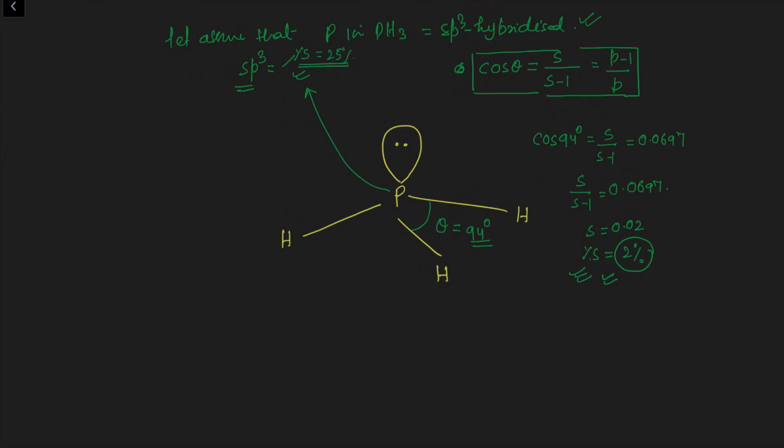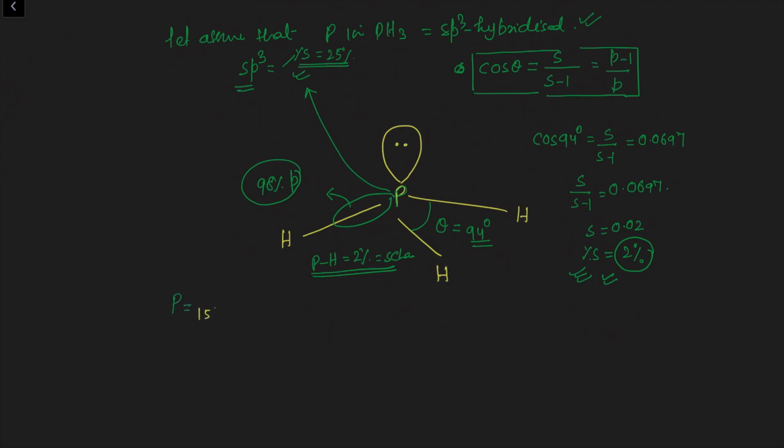So what is the meaning of this? In this phosphine, the PH bond has 2% S character. What is the meaning of this? Meaning is that this phosphorus is not using its hybrid orbital. If 2% S character, then the orbital used in the formation of this bond is 98% P character. Correct? So to understand this, let's check the electronic configuration of phosphorus.